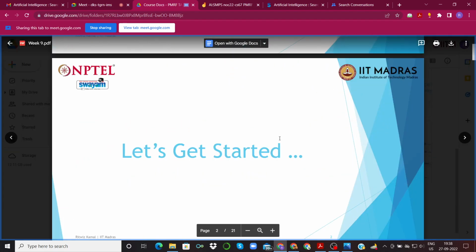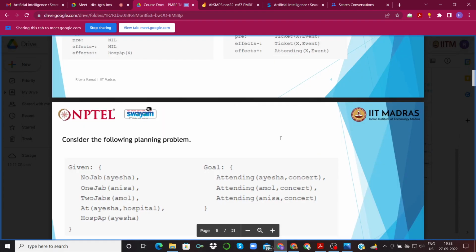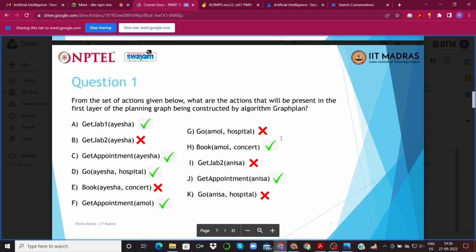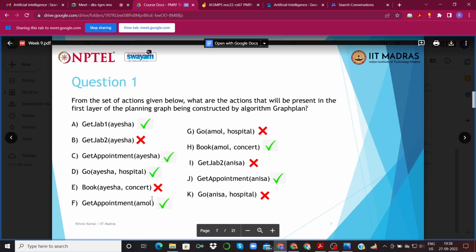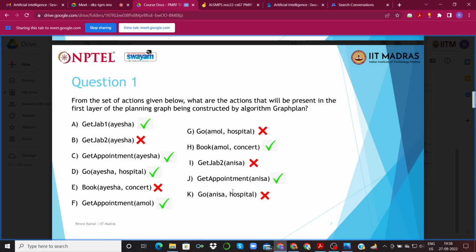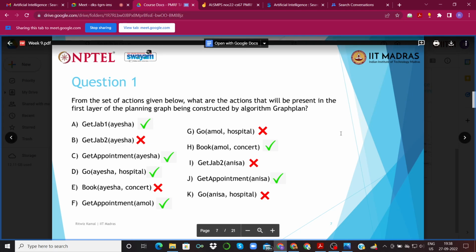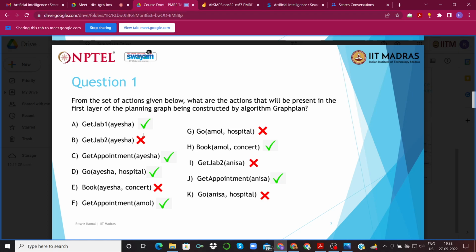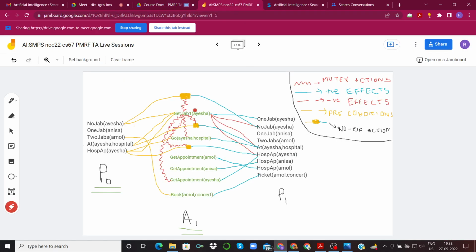Where were we? So our question had basically asked us, out of these options, which are the ones that will be present in the first layer of the planning graph being constructed by the algorithm GraphPlan. And we have formed this particular first action layer.